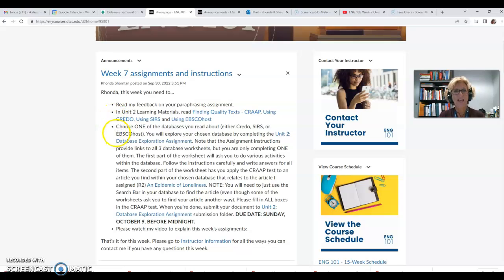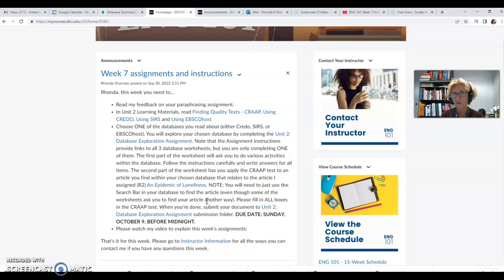This is very important. So you're going to review Finding Quality Text, the CRAP test, and there are links here to learn about 3 different library databases. Please view all 3 of these tutorials. This week's assignment is for you to choose one of these databases, either Credo, SIRS, or Ebscohost, and explore it. And the way you're going to do that is by completing a worksheet.